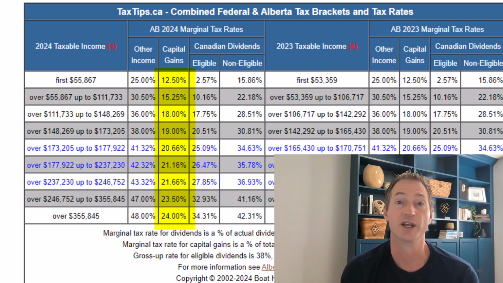So again, using our earlier example of $2,000 worth of RBC growing to $3,000, we had a capital gain of $1,000, and only 50% of that gets taxed. So that means $500 gets taxed at my marginal tax rate.